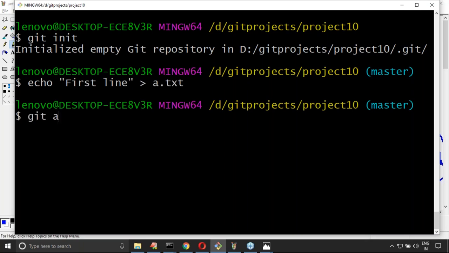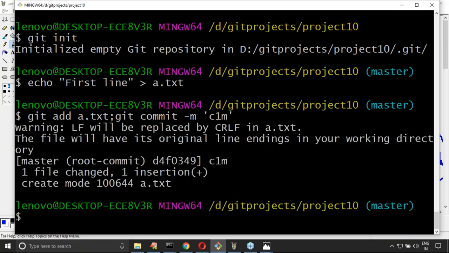Now observe, git add a.txt. Next, git commit. Now I'm taking commit -m c1m. Like I took, sir. First commit got completed.